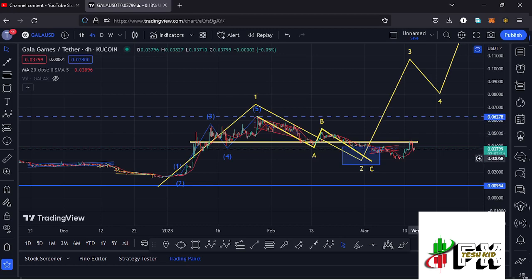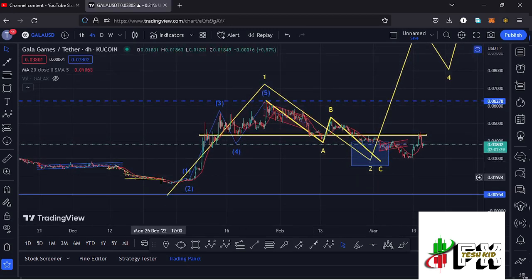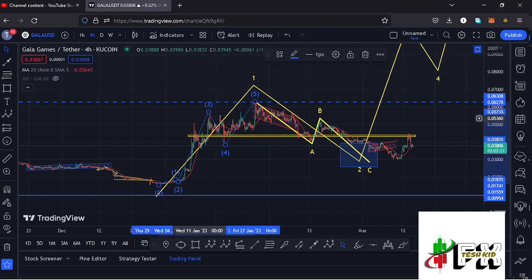And allow me to first give you a recap of what has been happening. Here you can see that after seeing our lower low down there, we started this massive bounce to the upper side obeying the Elliott wave structures, where you can see that I have this Elliott wave structure in blue, having that as the first wave, then a wave 2, a wave 3, a wave 4, and then a wave 5, giving us a peak at around the $0.02678 mark. And after seeing the formation of this 5 wave structure to the upper side, we completed an even larger Elliott wave count 1 to the upper side.